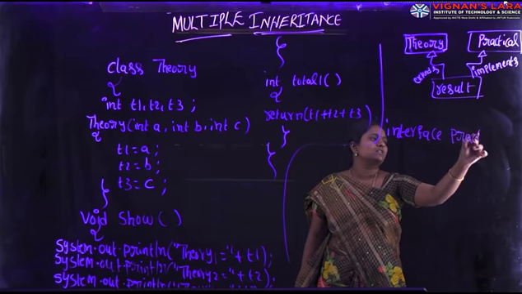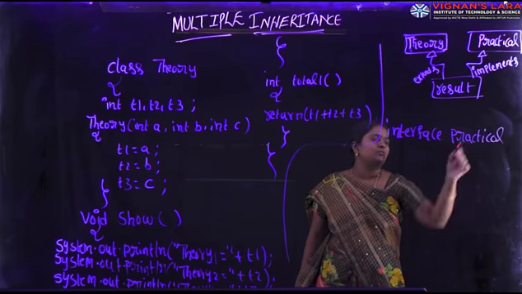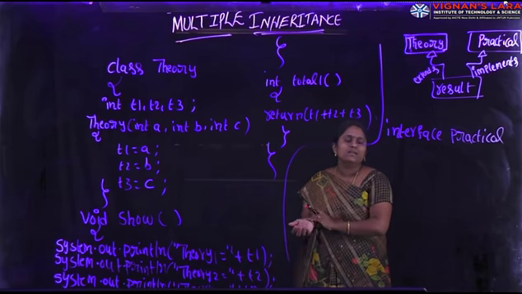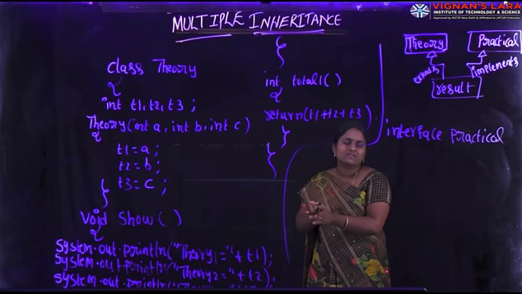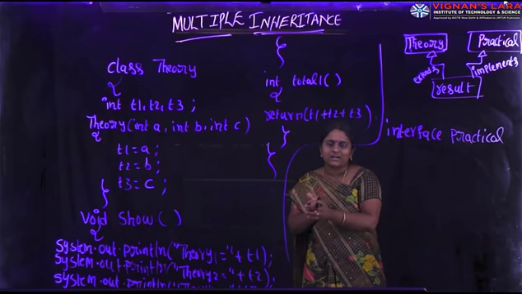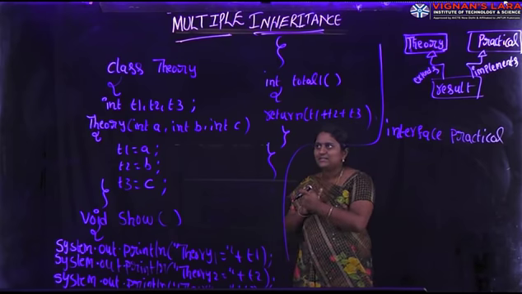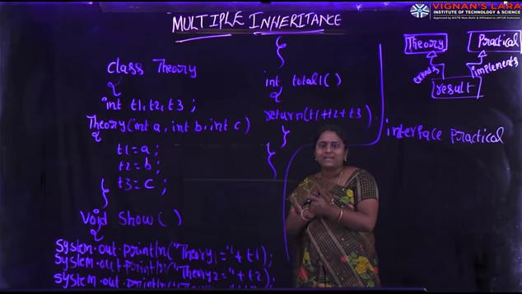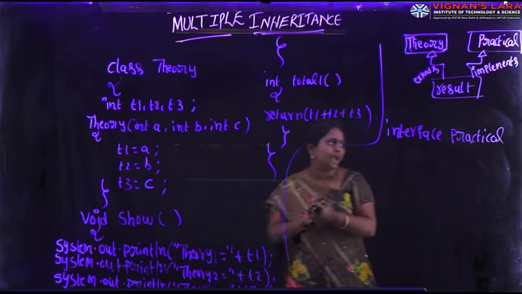Result is based on theory marks plus practical marks. Suppose your results came, you can calculate CGPA as total theory marks plus practical marks. Let us imagine in the theory we have three subjects, and in the practical also we have three practical subjects.